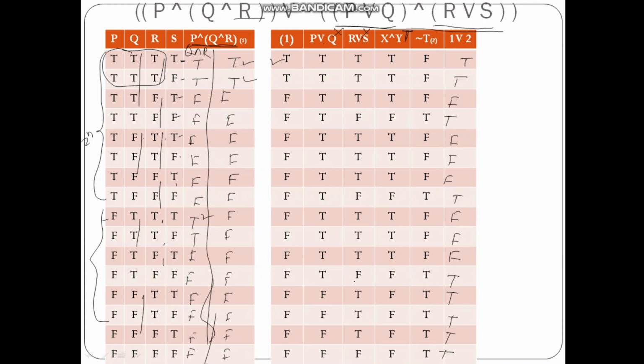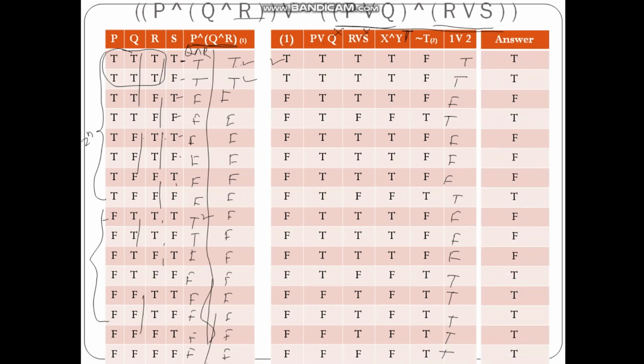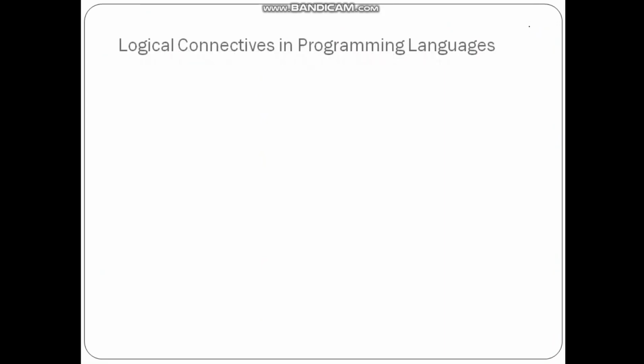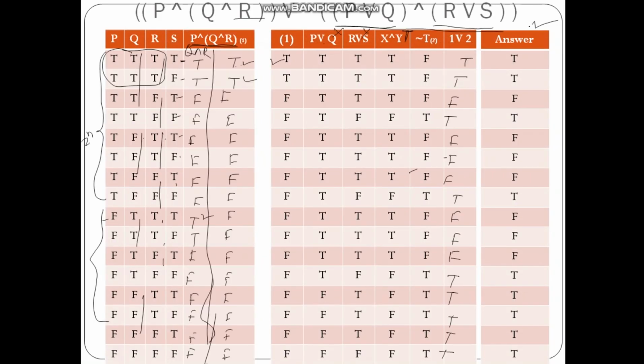So we get this here. So this is the truth table for the equation with 4 variables. You can see these are the 4 variables. I am trying to give you different solutions and discuss as many problems as possible.